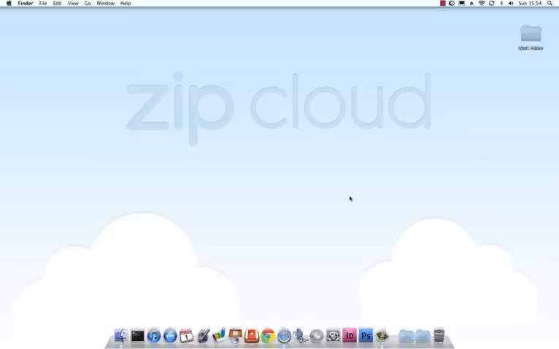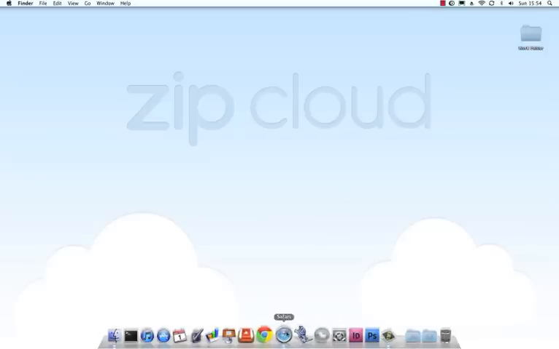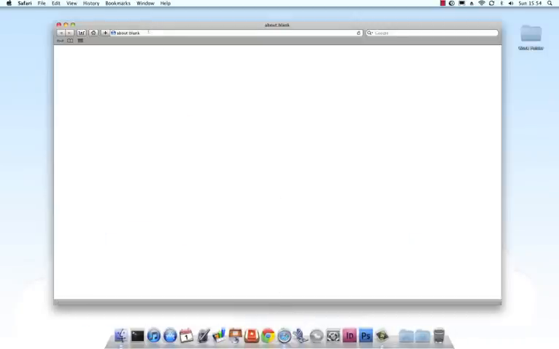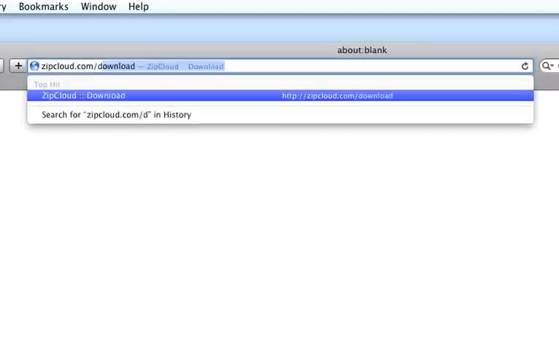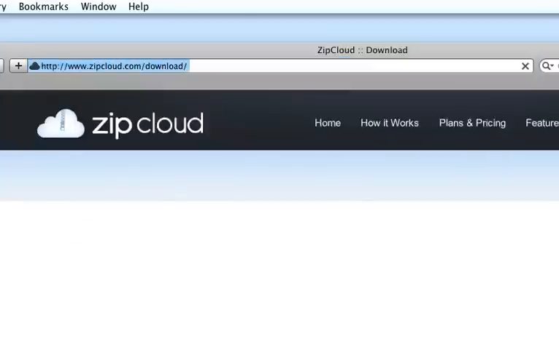Installing the application is very straightforward. First visit zipcloud.com/download in your web browser of choice. The download should then commence automatically.